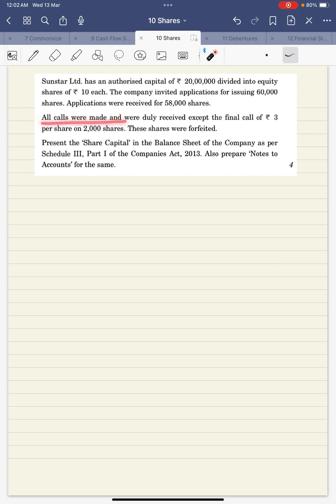Okay, all the calls were made and were duly received, but on 2,000 shares out of 58,000, 3 rupees of final call out of 10 was not received. That means 7 was paid, 3 was not paid. So this will go under subscribed and not fully paid up. Since these are forfeited, this will go to share forfeiture account and not to subscribed and not fully paid up. That means if 58,000 shares are subscribed, out of which 2,000 are forfeited, under subscribed and fully paid up we need to write 56,000 shares. So let us prepare the format.